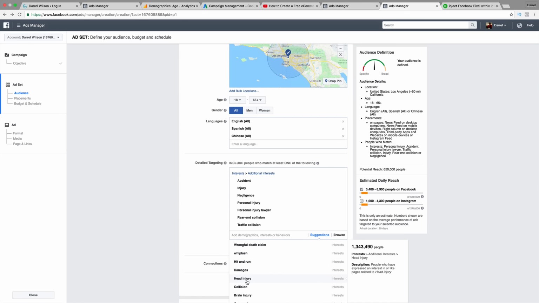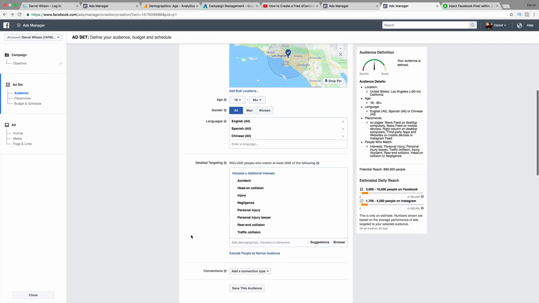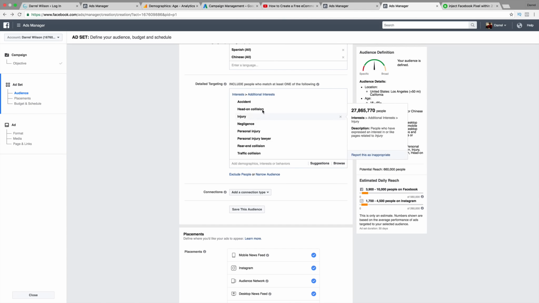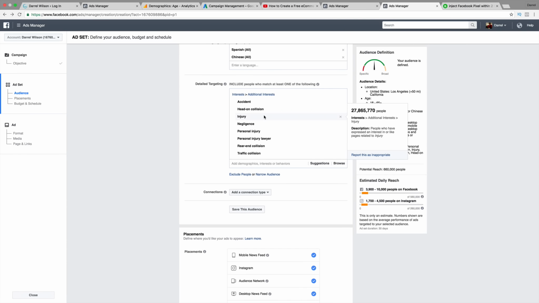Collision, not necessarily, because that could be from a lot of things. That's a little bit too broad, but maybe something like head-on collision. That is actually much better than just collision. So we have some really good interest right here. This would be very good for people who would need a personal injury attorney.